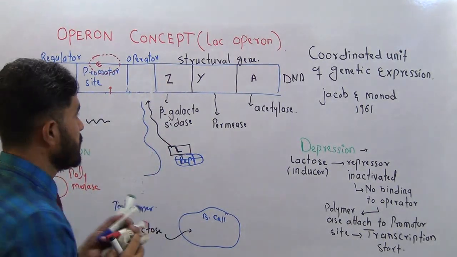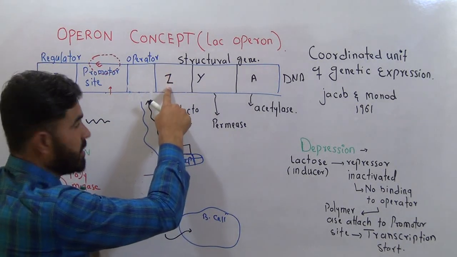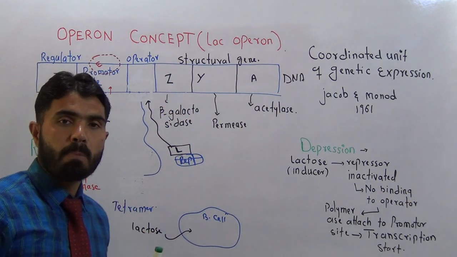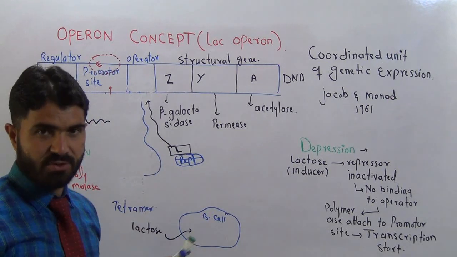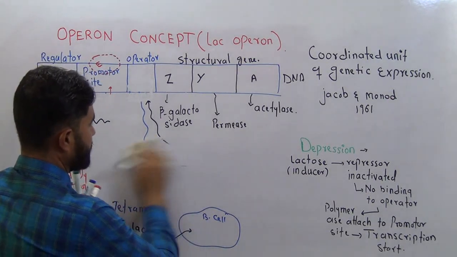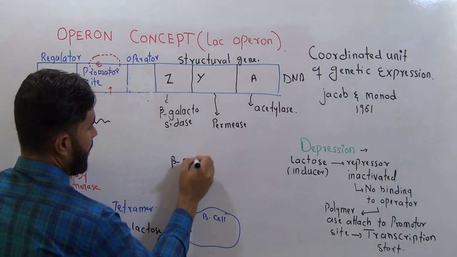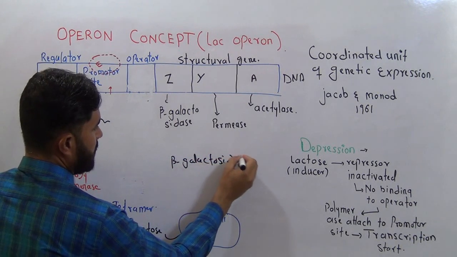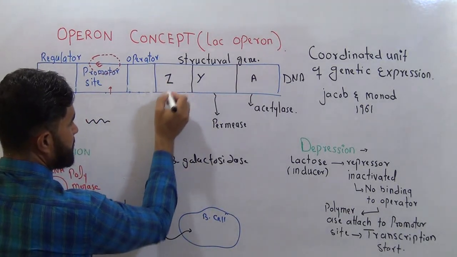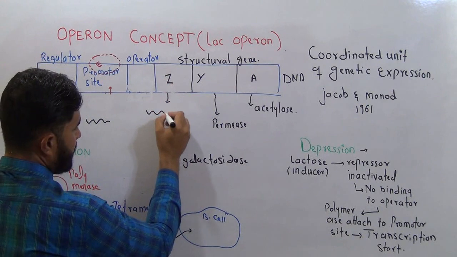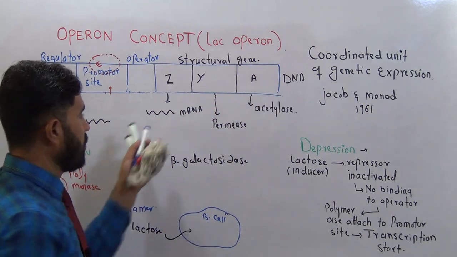So now this region, which is called the Z gene, will always produce beta galactosidase, of course by the help of its messenger RNA. If I write this enzyme here, beta galactosidase, it is an enzyme. And how will this enzyme be formed? When that gene Z transcribes a messenger RNA, the messenger RNA will come.